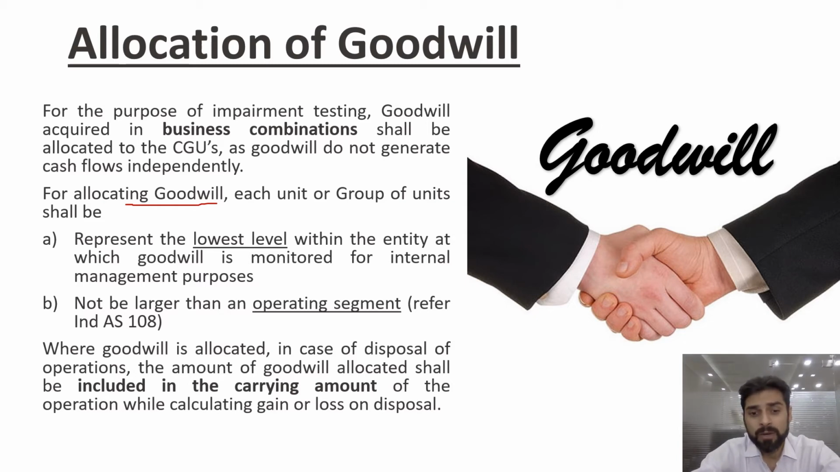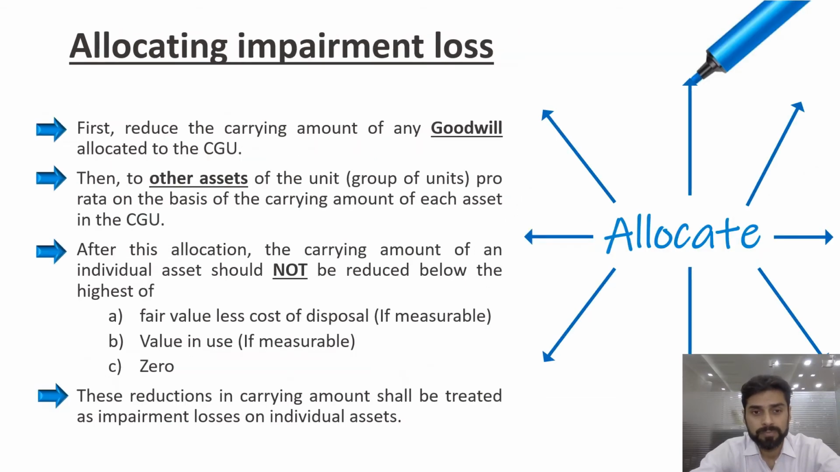Where the goodwill is allocated, in case of a disposal of operations, you will have to include the goodwill in the carrying amount of that particular operation. You would have to first allocate the goodwill and then include it in the carrying amount to determine the gain or loss on disposal of that particular operation.